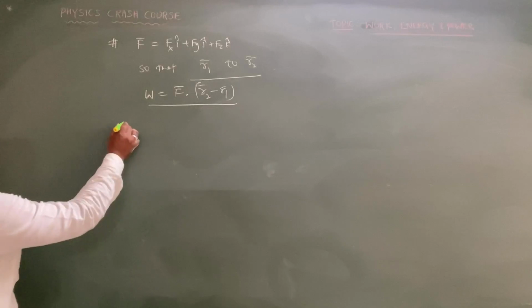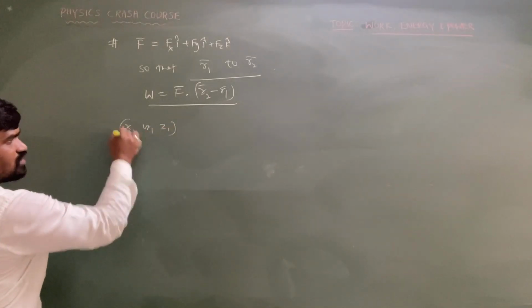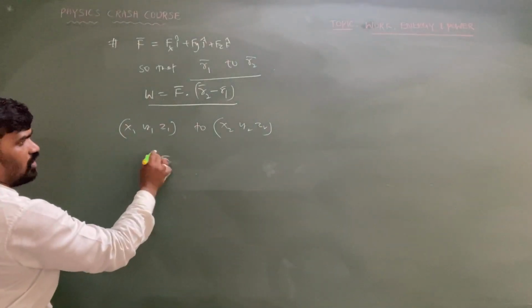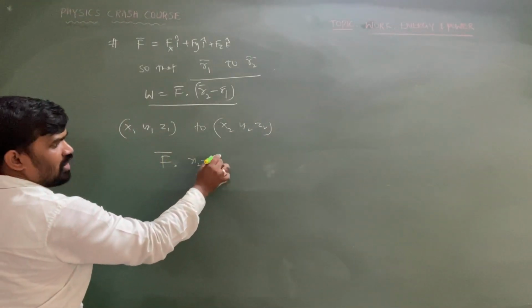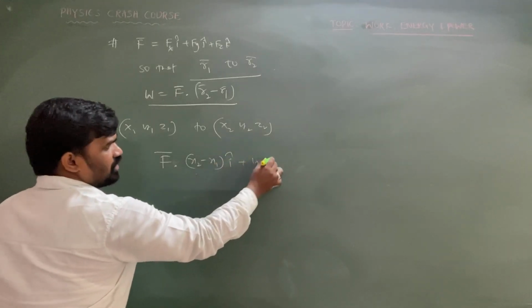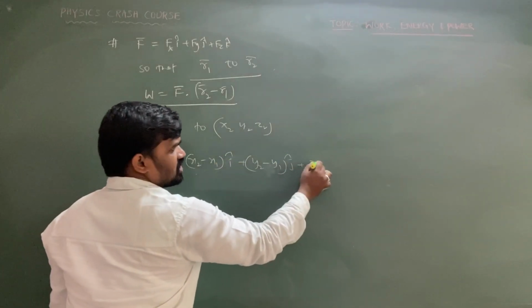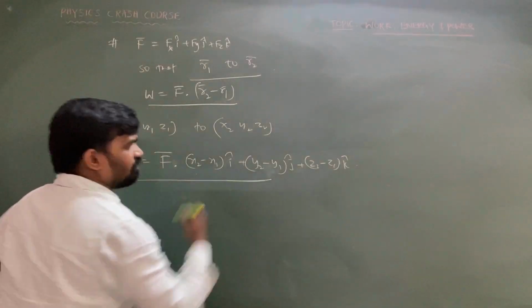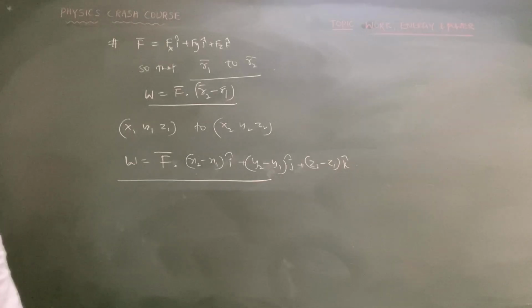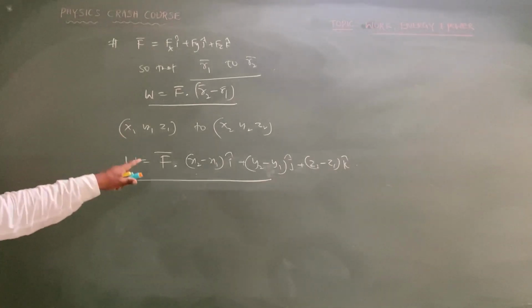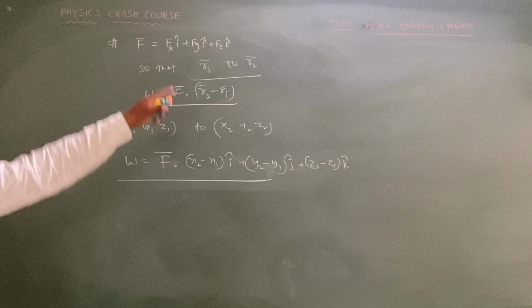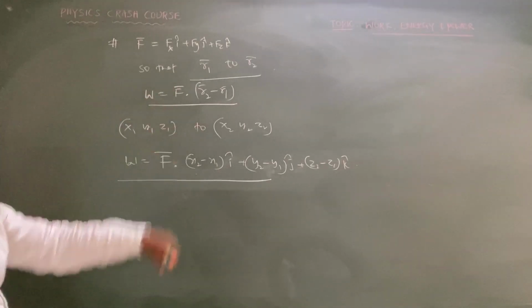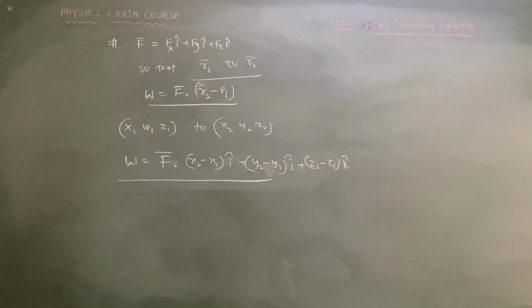Or else, if the particle is displacing from x1 y1 z1 to x2 y2 z2, then the work done is equal to force vector dot x2 minus x1 i cap plus y2 minus y1 j cap plus z2 minus z1 k cap. So this is the way to calculate the work done if they are giving two different positions of the object and the force is constant. If force is constant and the position vector is changing from r1 vector to r2 vector, then the work done is equal to F vector dot r2 vector minus r1 vector.